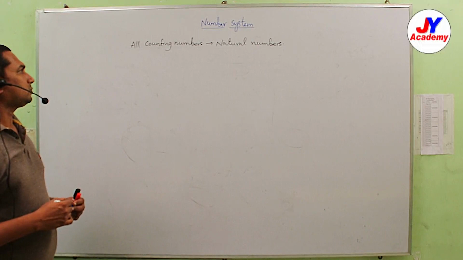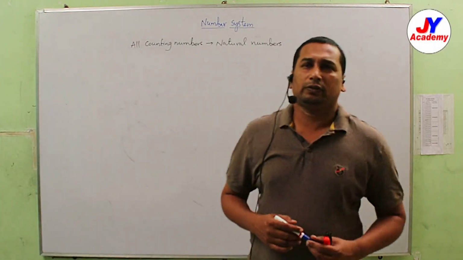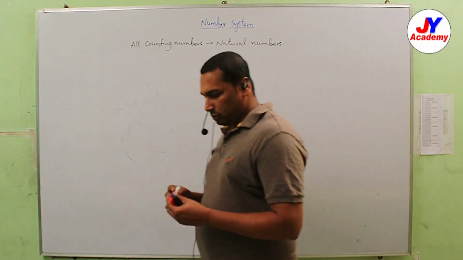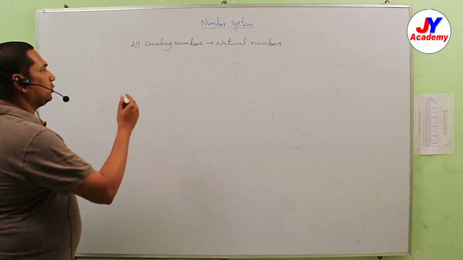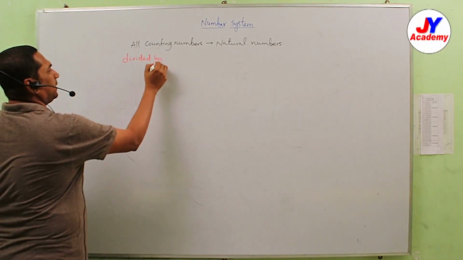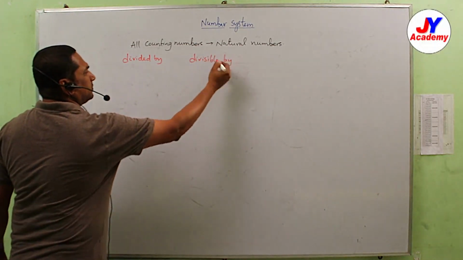Suppose, and you know very well about divisions. So first of all, we'll start with divisions only. What is the difference between the words divided by and divisible by?